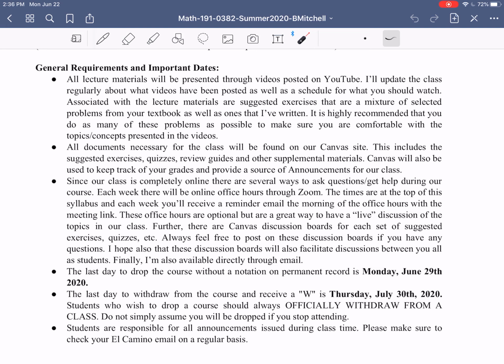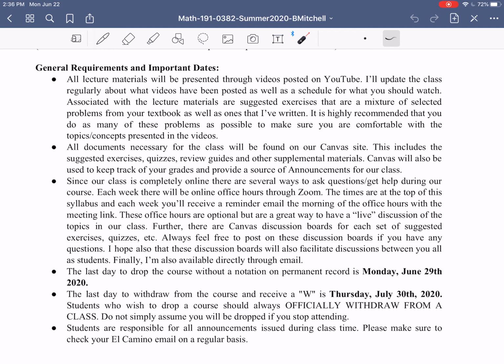If you can't make one of those office hours and we do cover some material, if we answer some questions or work through some problems, I will be posting the actual slides or notes that we cover, the whiteboards that we use in Zoom, onto your Canvas site so you can look over those as well. What else besides office hours? Well, there will also be Canvas discussion boards. I put up a Canvas discussion board for each set of suggested exercises, each quiz, whatever.